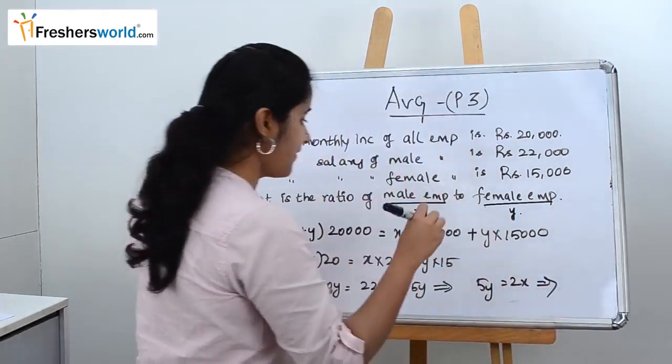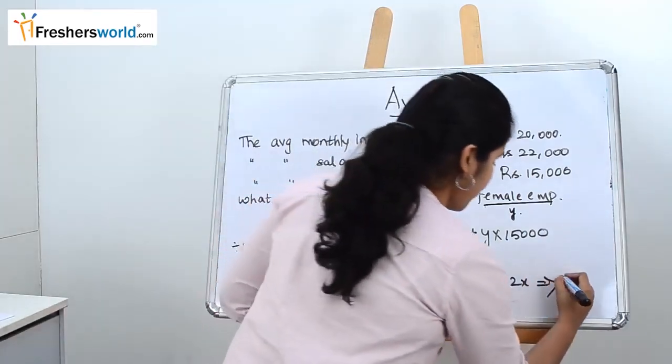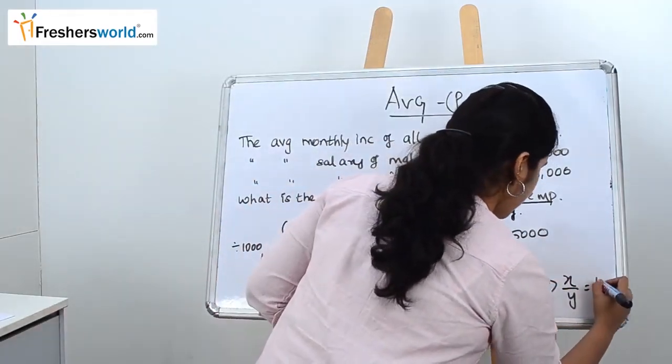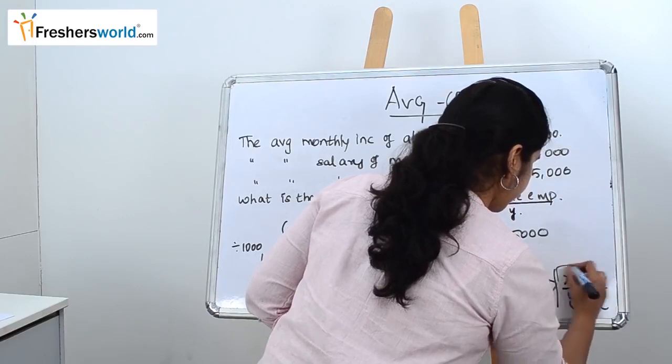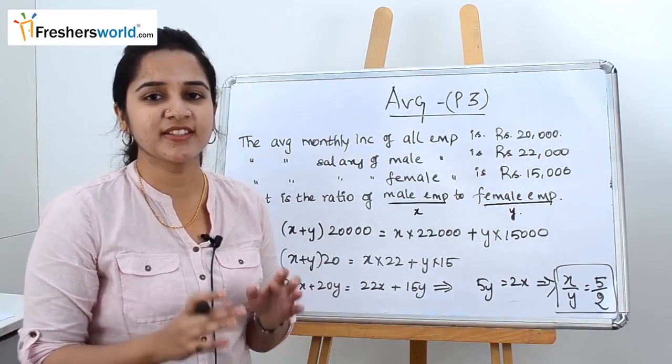So what is the ratio they have asked for? Male employees to female employees, which is x by y. So x by y is nothing but 5 by 2. So this is the ratio of the male employees to the female employees in that particular company.